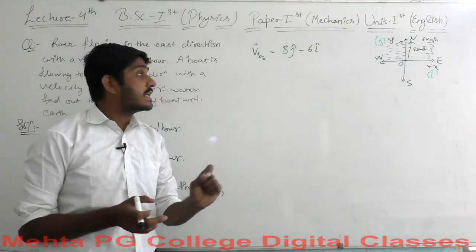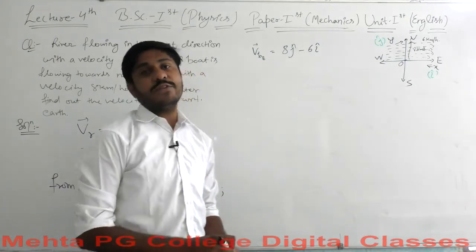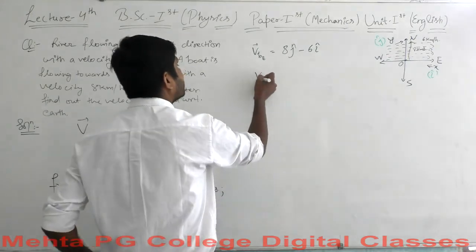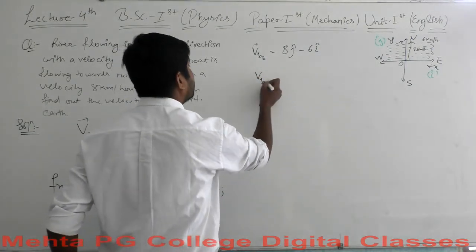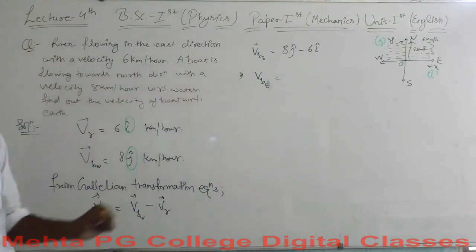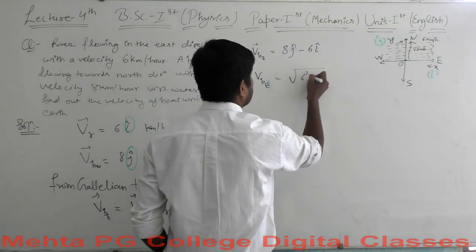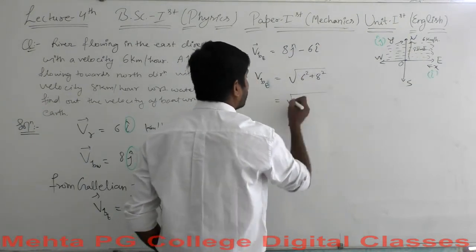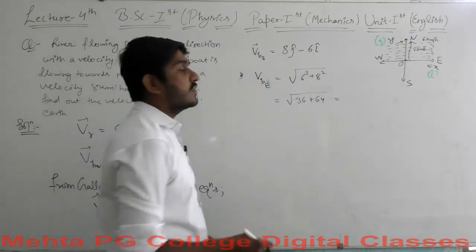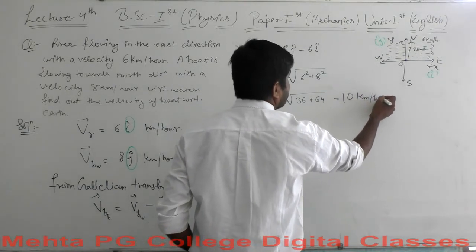So we can calculate our scalar velocity also. To calculate the scalar velocity, we will simply square up the quantities. The VBE, which is the scalar representation, will be equal to under the root 6 square plus 8 square. What does this value approach? This is 36 and this is 64, and this is again 100, and the square root of that is 10 kilometer per hour.